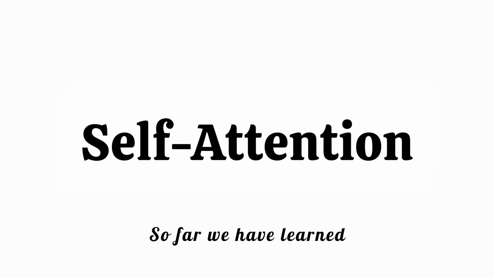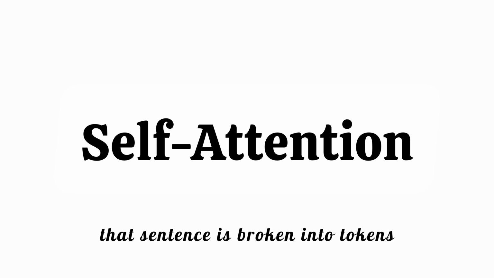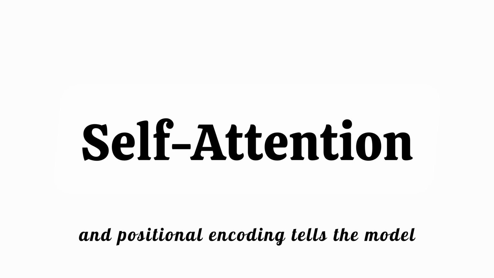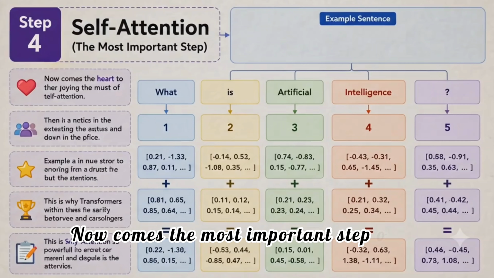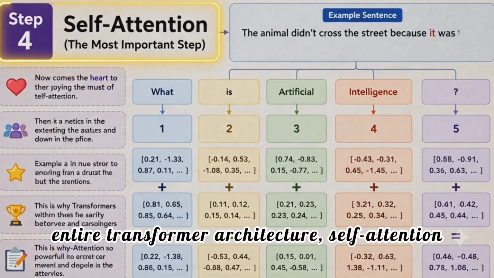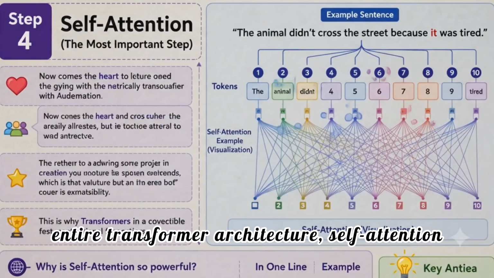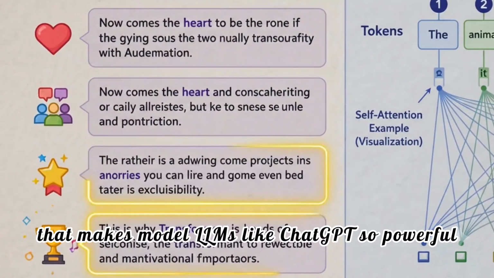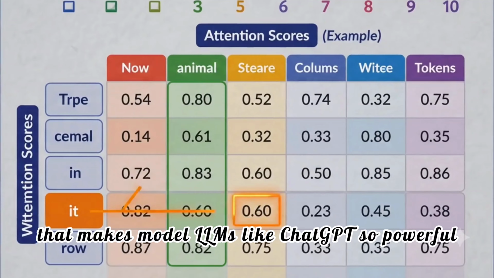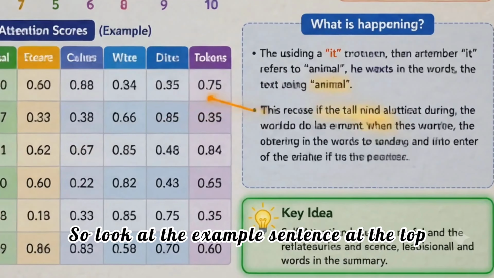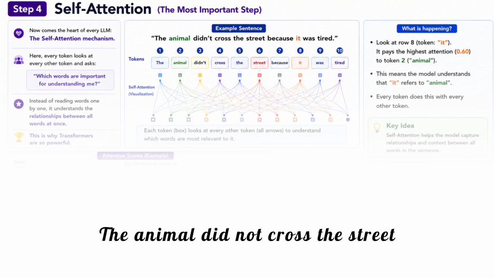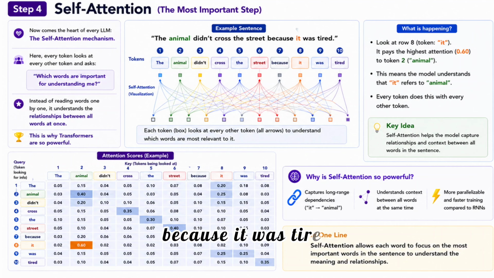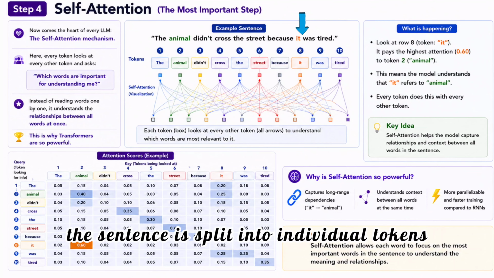So far we have learned that a sentence is broken into tokens, each token is converted into numbers, and positional encoding tells the model the order of the words. Now comes the most important step of the entire transformer architecture, self-attention. This is the feature that makes LLMs like ChatGPT so powerful. So look at the example sentence at the top: The animal did not cross the street because it was tired. As you can see, the sentence is split into individual tokens.